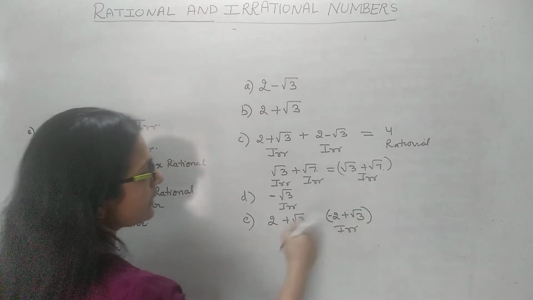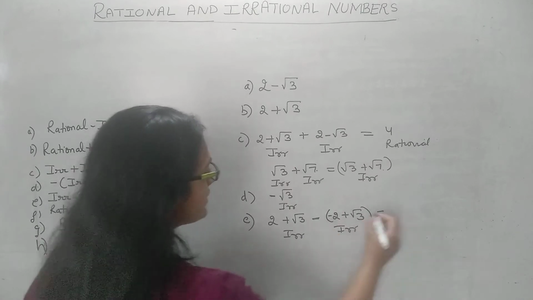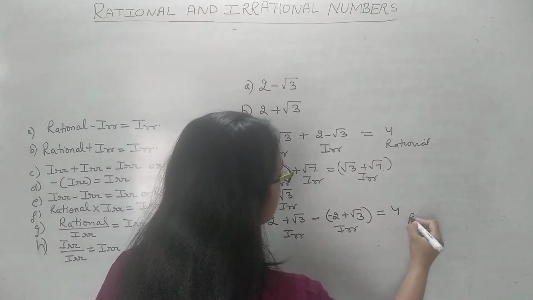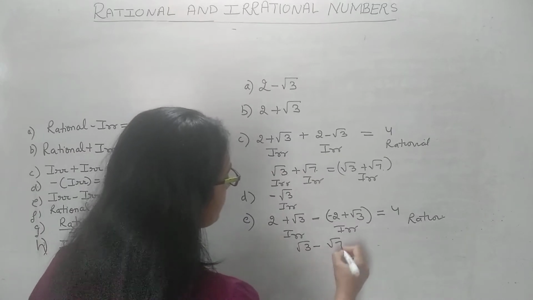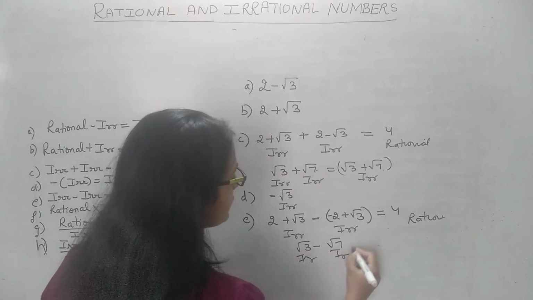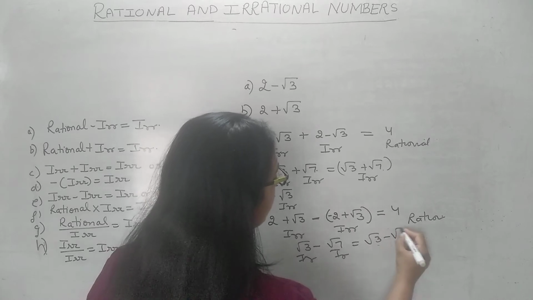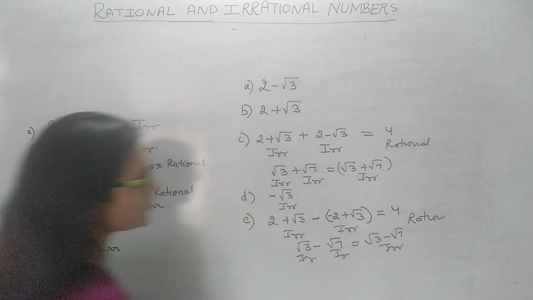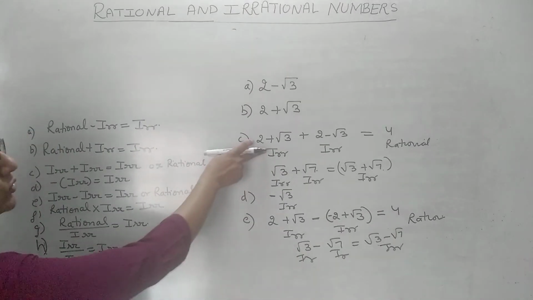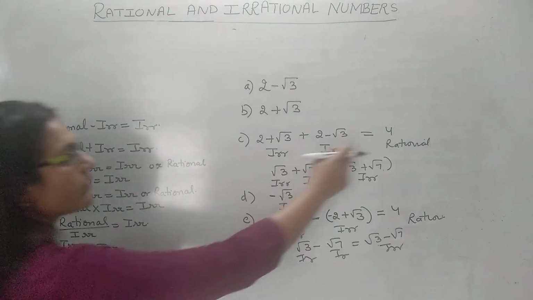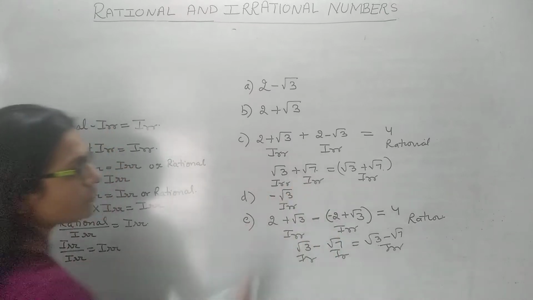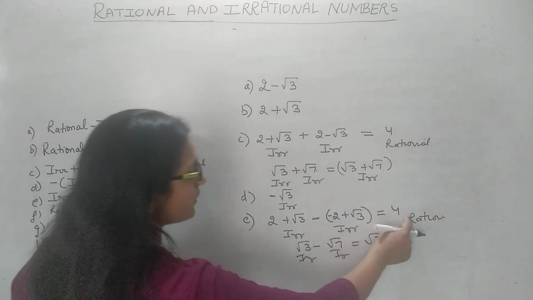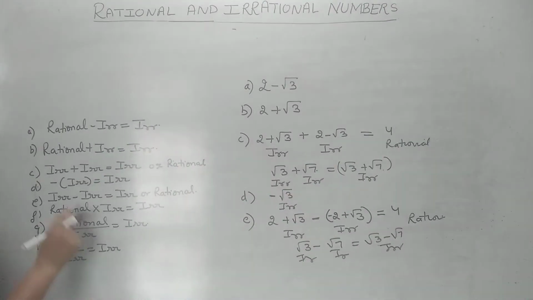If you subtract irrational from irrational, what is the answer? The answer is 4, which is rational. And if you have root 3 minus root 7, irrational, the answer will be root 3 minus root 7, which is irrational. Similarly, when you are subtracting two irrationals, the answer can be rational, the answer can be irrational. That you have to check.